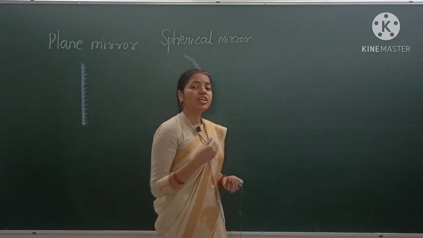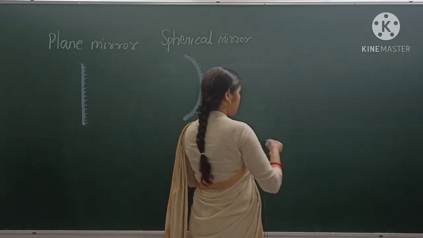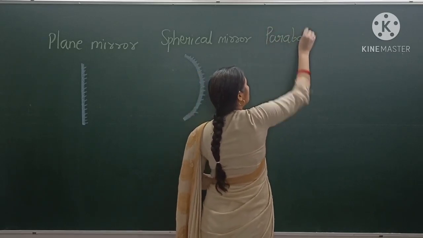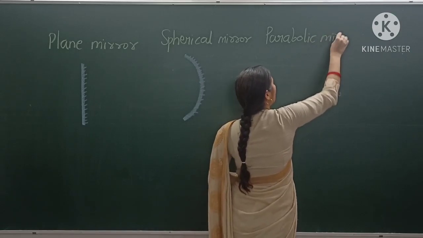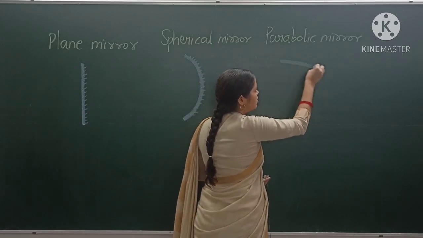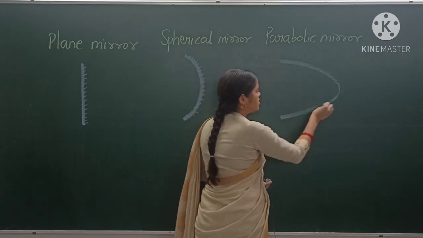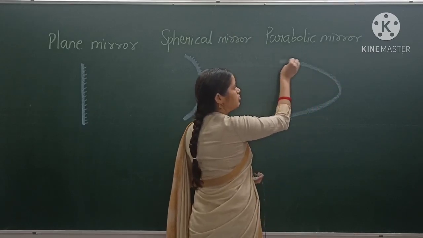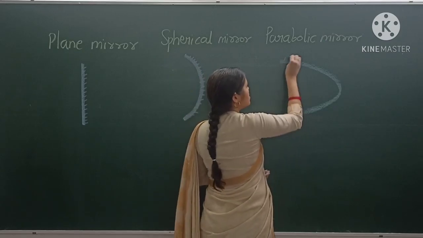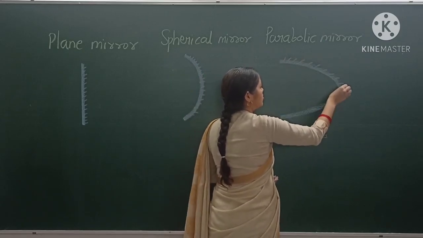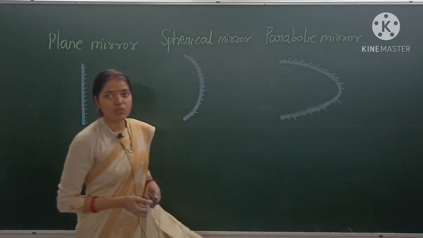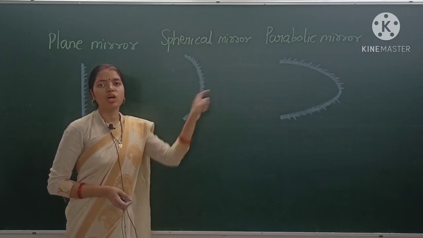Understood? Now come to the images of the parabolic mirror. So the images of the parabolic mirror are these. This is the parabolic mirror. Okay, so these are the images of the parabolic mirror. So how many types of mirror are there? Two types of mirror. One is the plane mirror and the other is the curved mirror or spherical mirror or parabolic mirror.